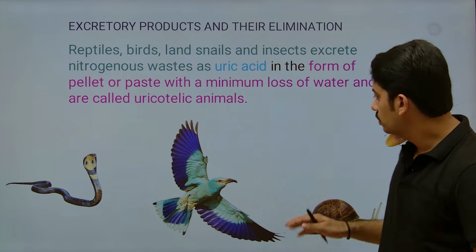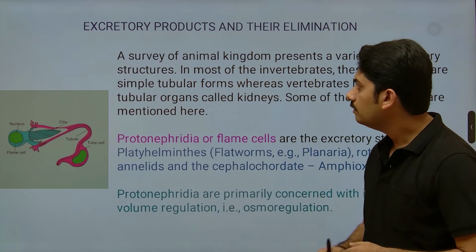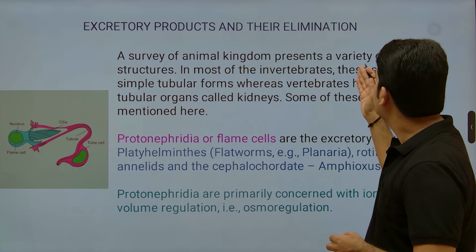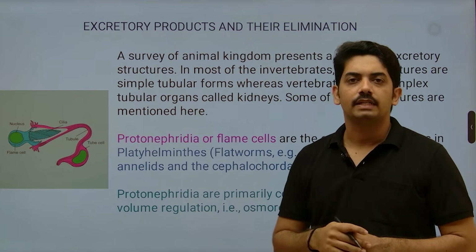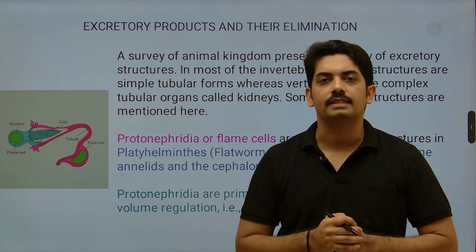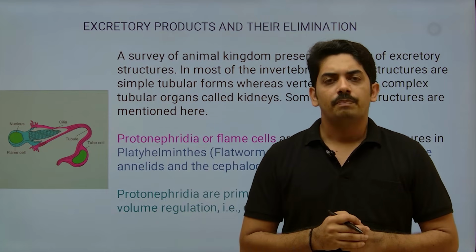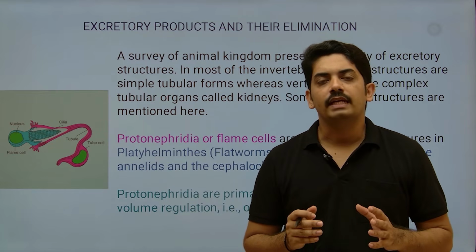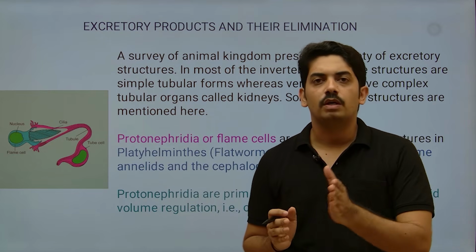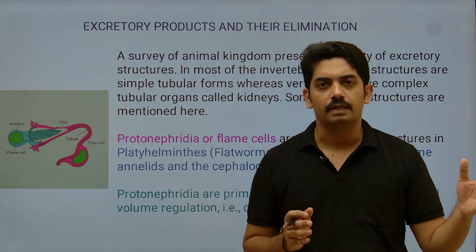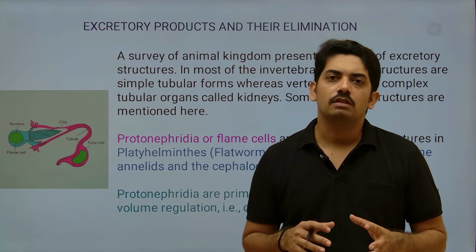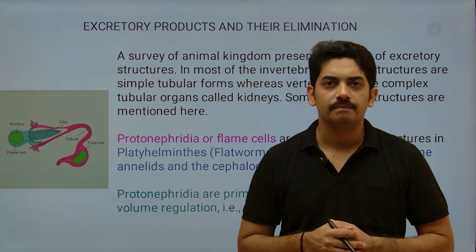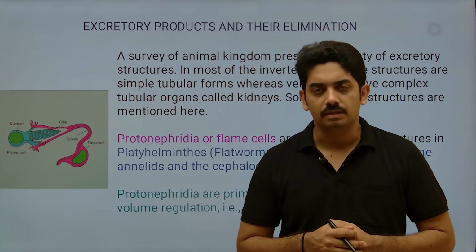Next, moving on to the next topic. Survey of Animal Kingdom presents a variety of excretory structures. So this is very interesting. Hope you all studied animal kingdom. In that, we study organisms from primitive part to complex part. Can you imagine whether all the organisms have the same excretory structures? That may not be possible.